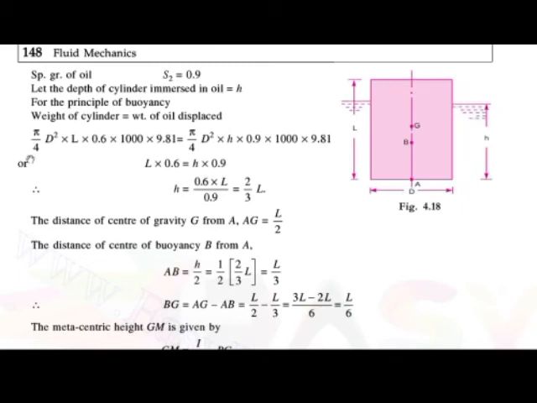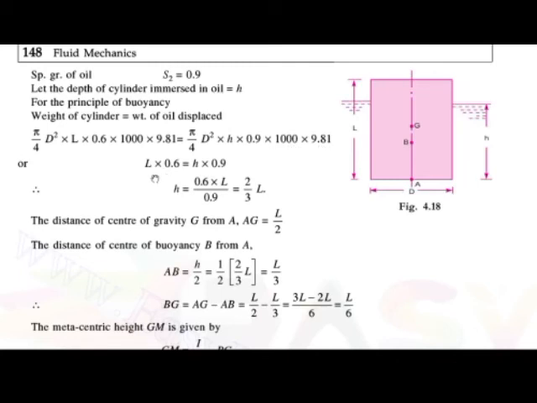Weight of the cylinder is equal to pi by 4 d square into the length into 0.6 into 1000 into 9.81, which is equal to weight of the oil displaced, that is pi by 4 d square into h, the height of the body immersed in the oil, into specific gravity of the oil 0.9, so 0.9 into 1000 into 9.81.